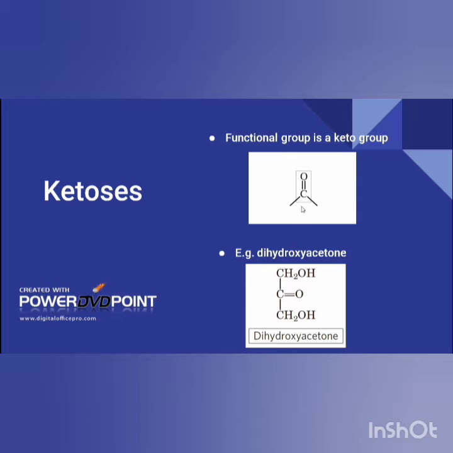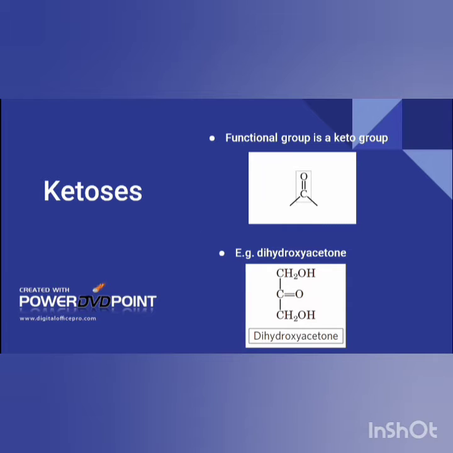Dihydroxyacetone is the simplest ketose having 3 carbons, so it is also a triose, and having keto as the functional group, it is also a ketose, so it is a ketotriose.